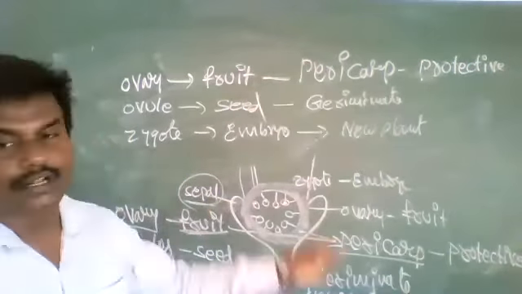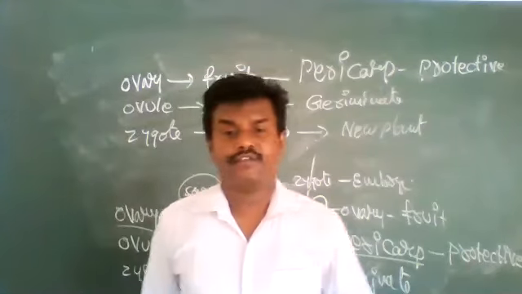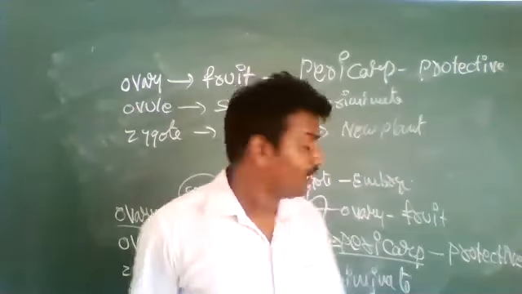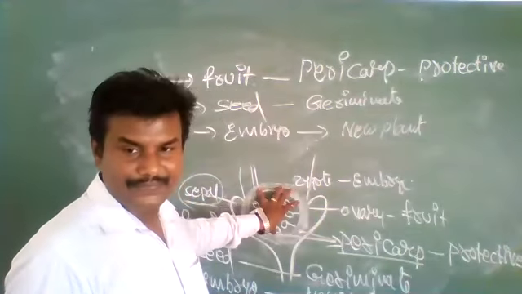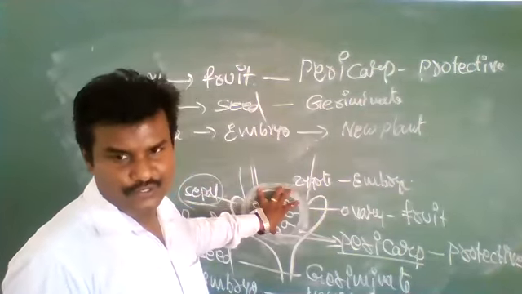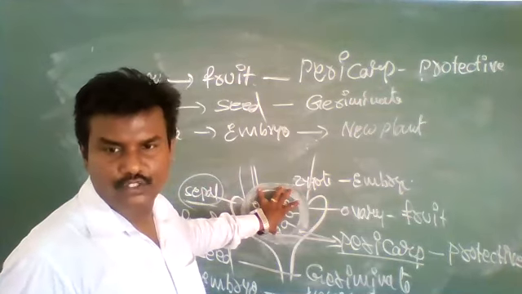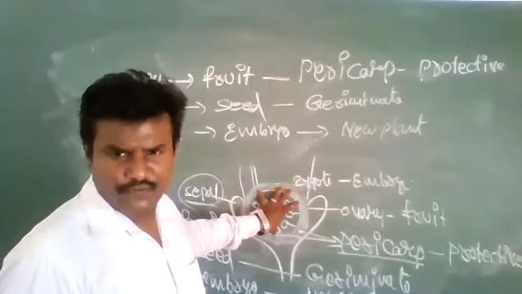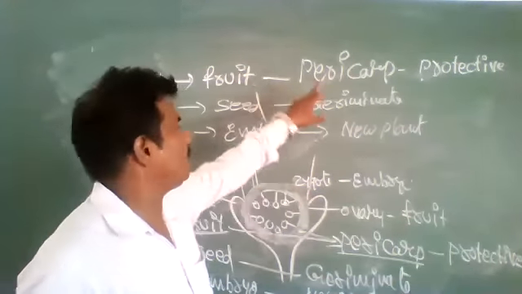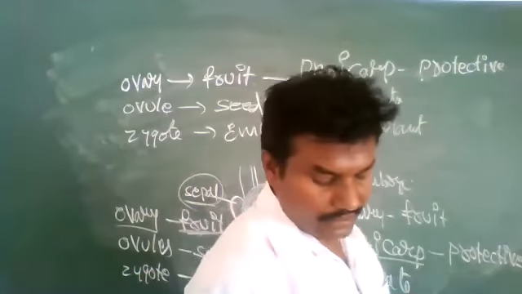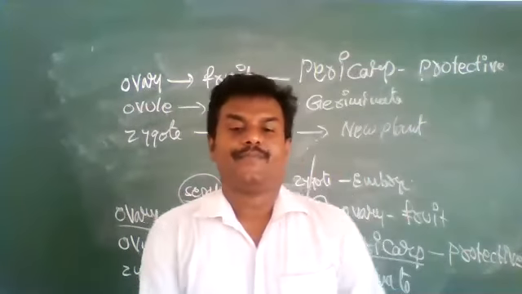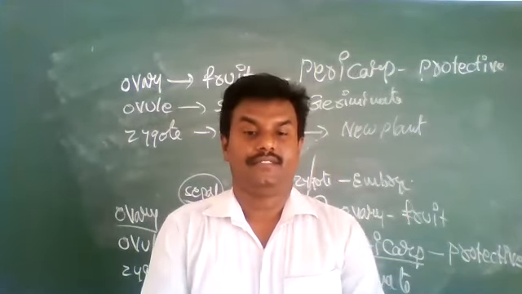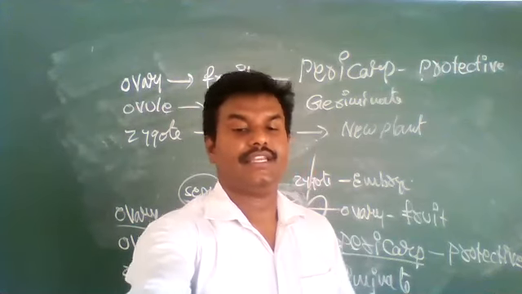This is seed and fruit formation. The ovary turns into a fruit, and as it matures, the fruit is covered by a thick wall. This is the first chapter, reproduction in organisms.